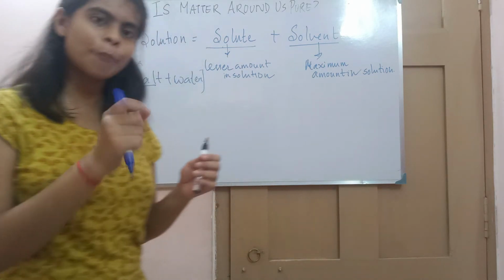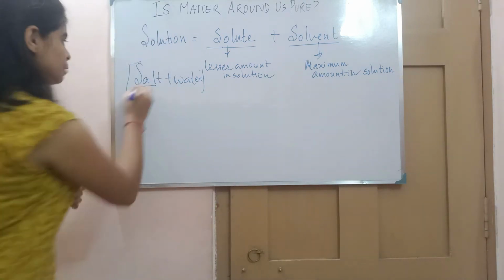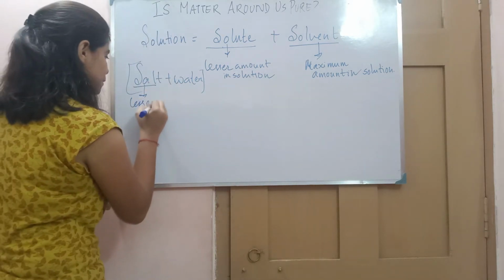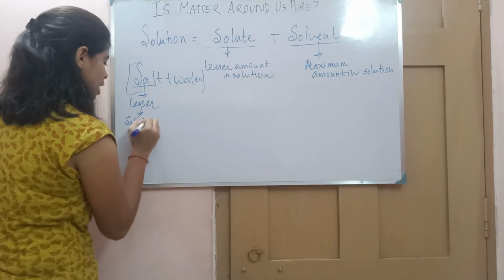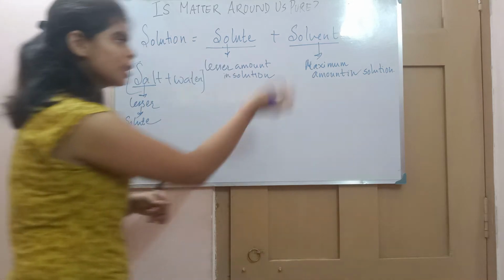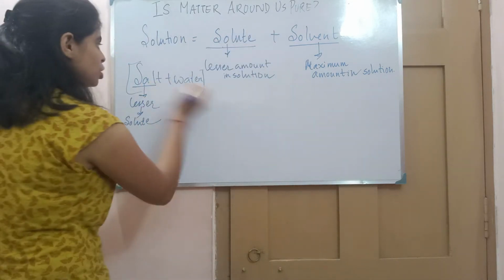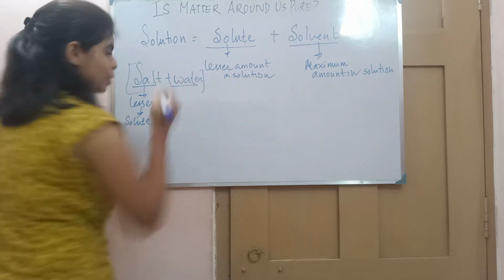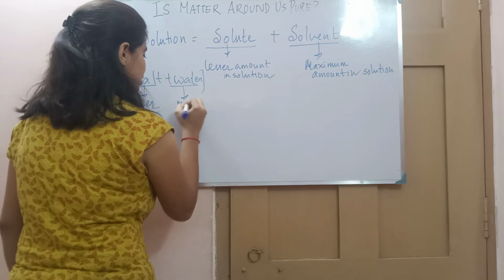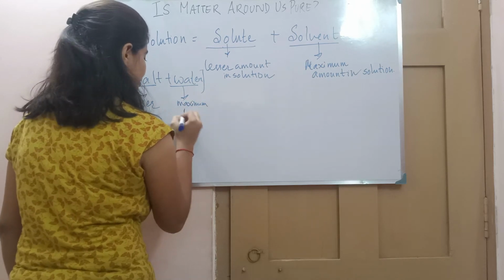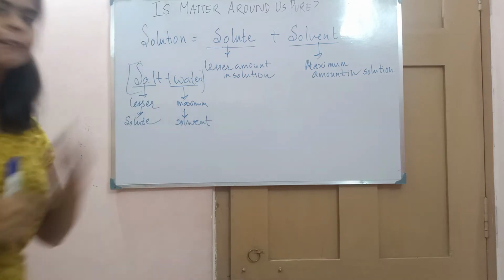We add salt the amount we need, the amount we want to taste, right? So it is present in a lesser amount. Since it is present in a lesser amount, we call it a solute, and this salt is dissolved in what? Solvent. Now which is the solvent? Water is the solvent, because water is present in the maximum amount, and in it the salt gets dissolved.